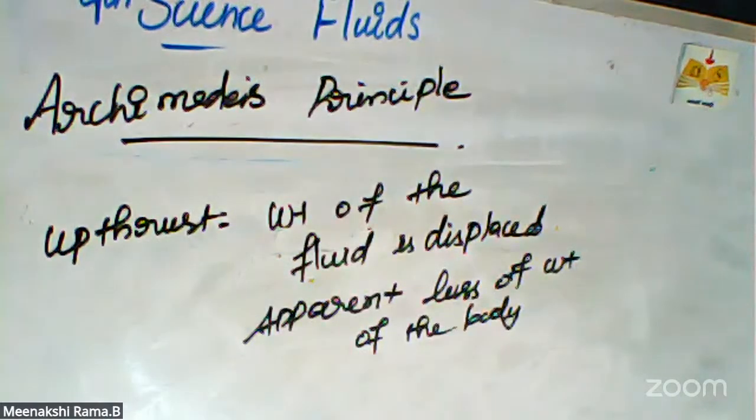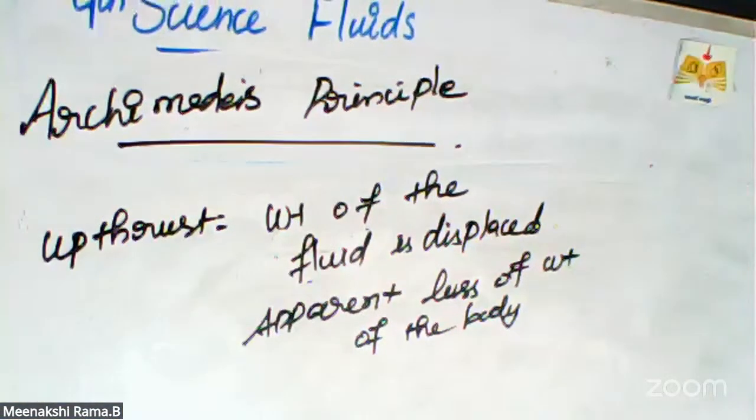The apparent weight of an object is the true weight of the object minus the upthrust, that is, the weight of the water displaced. Apparent weight means the true weight of the object, how much weight you measure in air, minus the upthrust, that is the weight of the water displaced. This concept is the Archimedes principle.